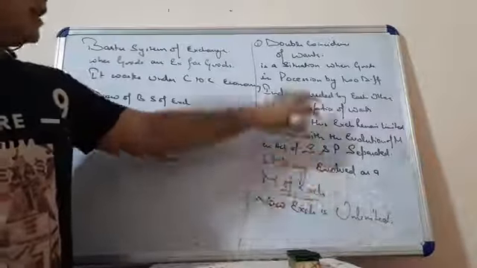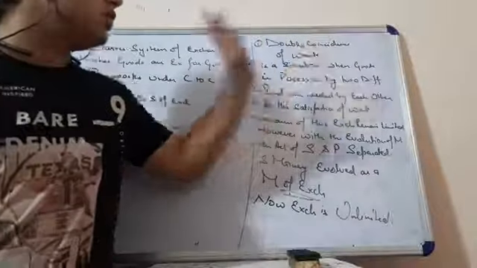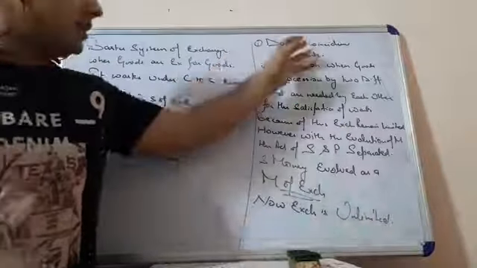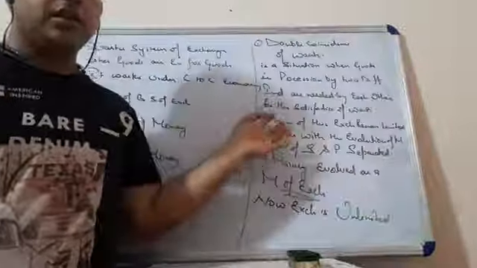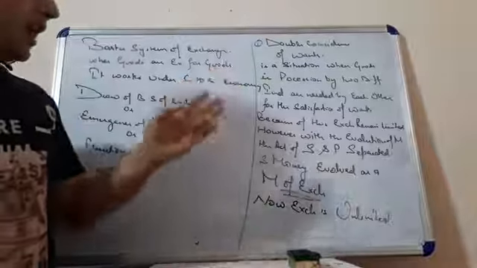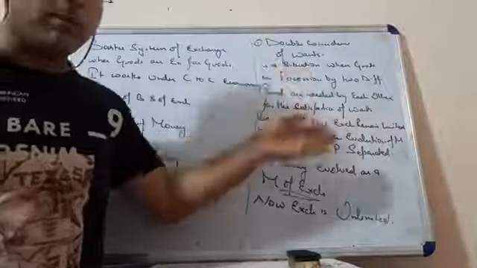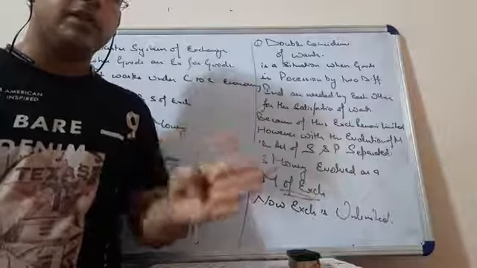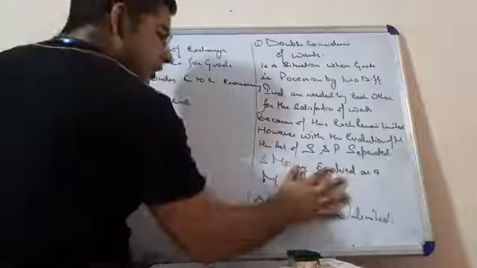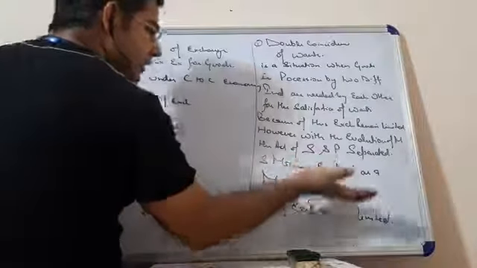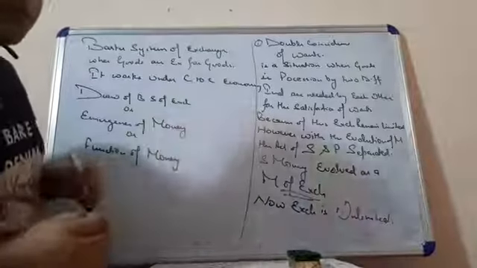Before, when the barter system of exchange prevailed, there was a problem of double coincidence of wants. In this, goods in possession by two different individuals are needed by each other, which was a very difficult task, and this became the drawback at that point of time in the barter system of exchange. So what you have done? First of all, you have explained the function, that is medium of exchange, and then you move to the problem, that is the drawback of double coincidence of wants.